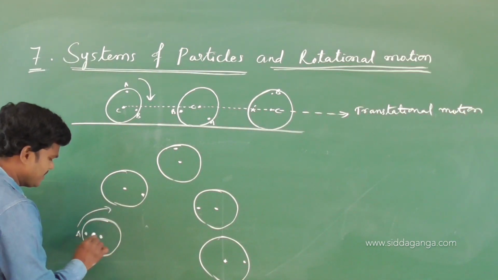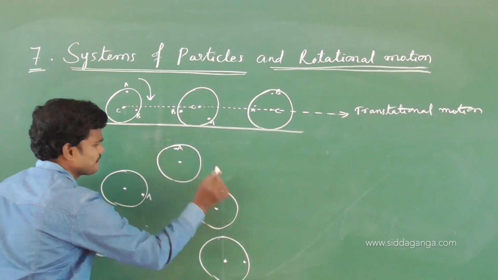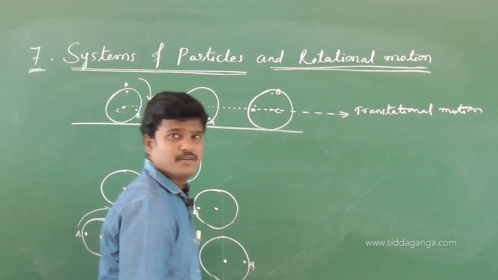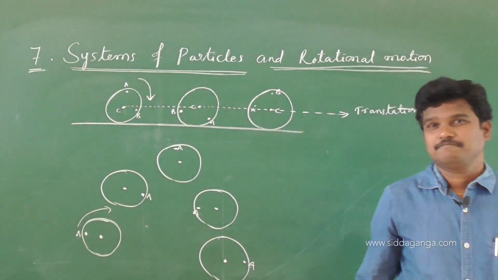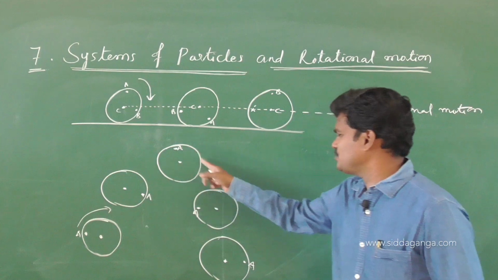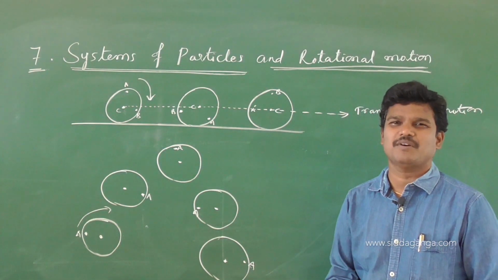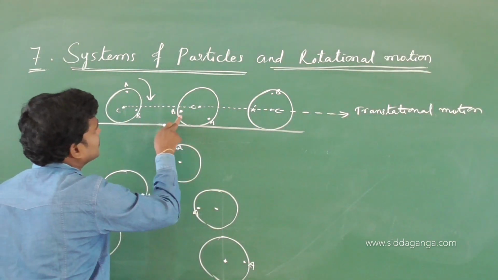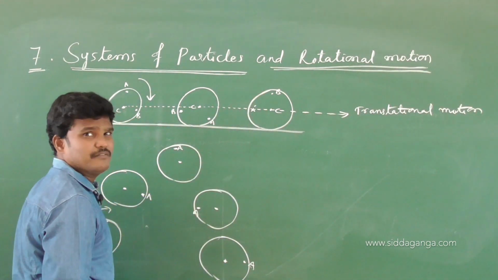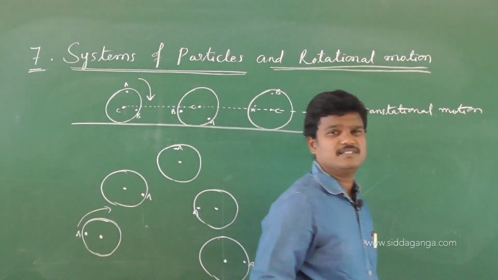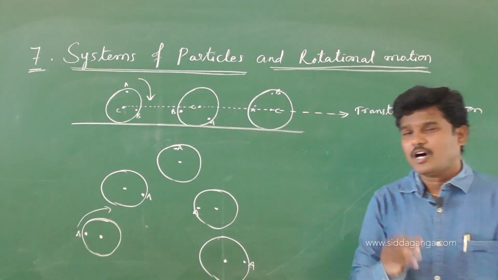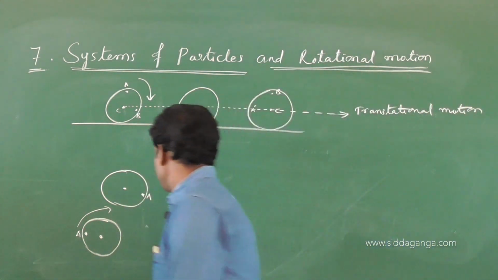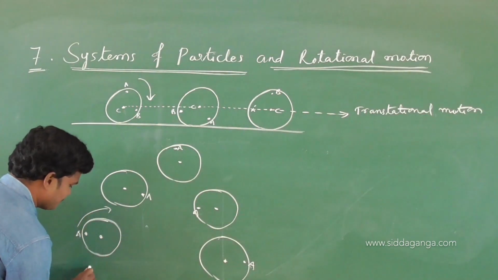If I give it a name like A, observe the path of particle A. The path of A follows some cycloid path, a complicated path. Here also the same: the paths of A and B are complicated. We cannot say the perfect path. It is like a cycloid path. Observe the central particle. Let me join all central particles.